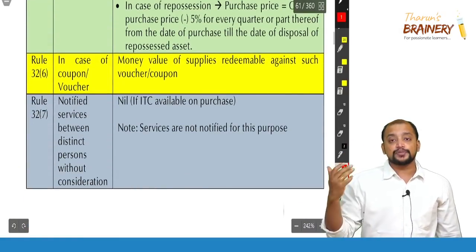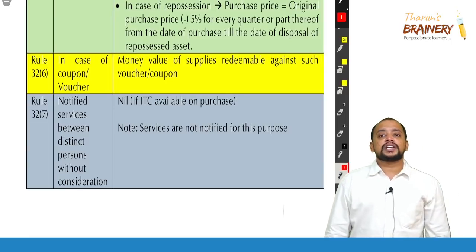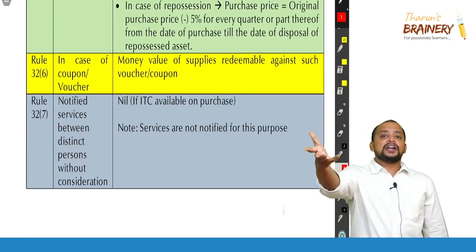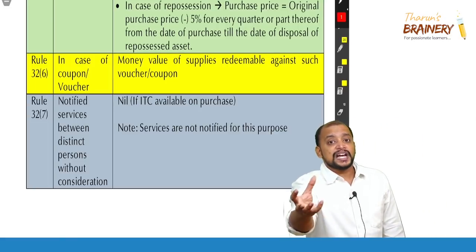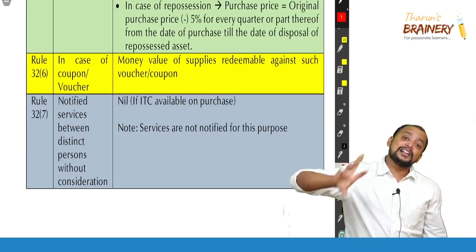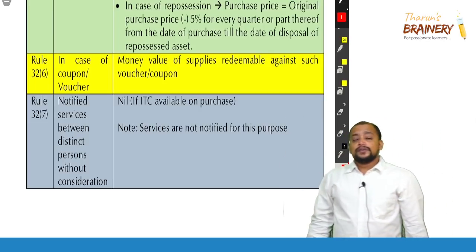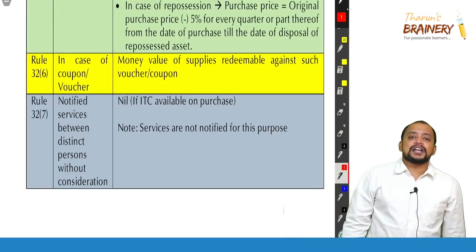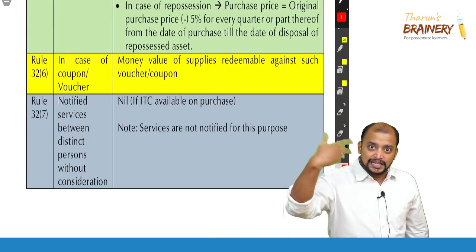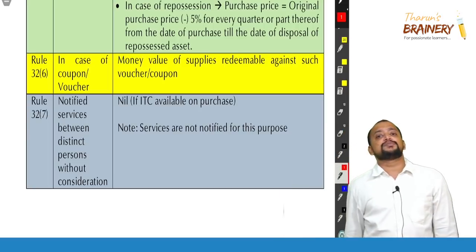In case of repossession, what is repossession? Say there is a financier. That financier has financed a car and now the installment is not paid. The financier will repossess the car. When he repossesses the car, he will sell that repossessed car at a later point of time. So now he will also be eligible for the margin scheme because he is not purchasing, but only selling the used car. So he is also eligible for margin scheme.